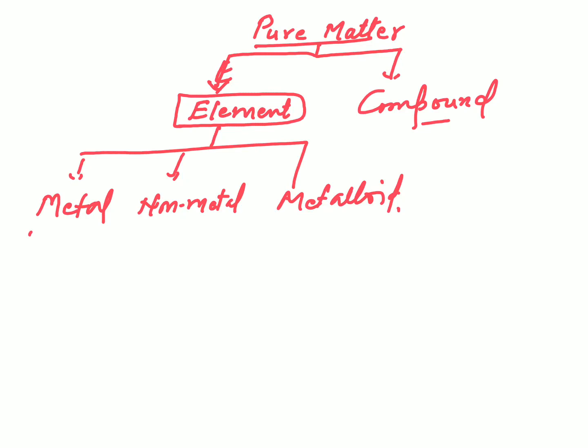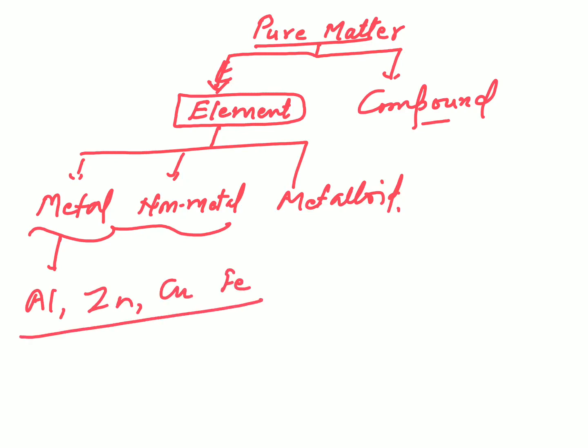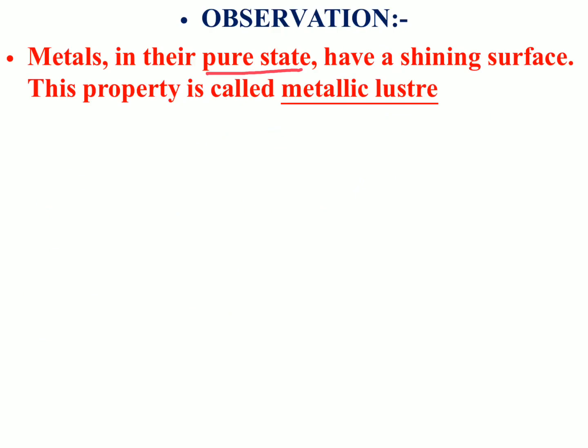Is it clear? We explained this in the previous session also. So now in this chapter we are learning about these two; we are not going to discuss the metalloid. When you say aluminium, zinc, copper, iron, these are the symbols for the elements. So in this activity, what did I show you?